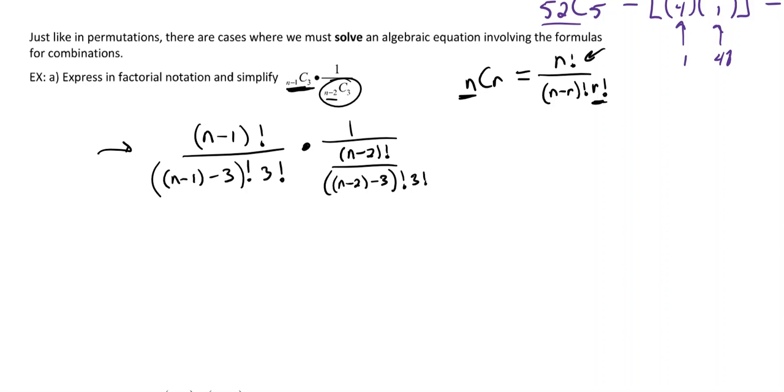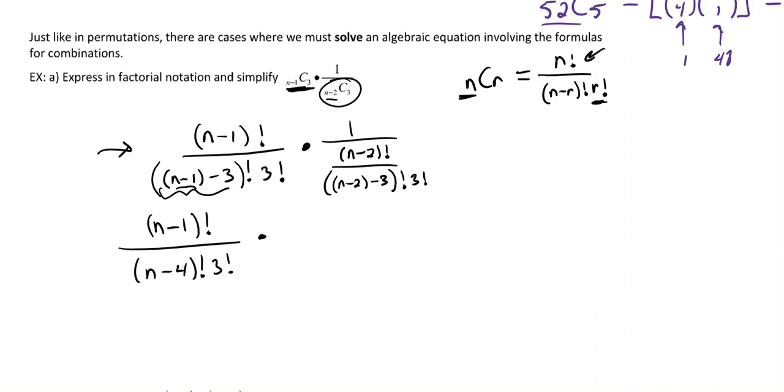So for the first one, it's looking okay. It's really just this part. I think we could clean this up, and then we'll have something like we did in the last unit where we can expand it out and then simplify. So I'm just going to write this again, simplifying that first one. This will be (n minus 1) factorial over, and this would simplify down to n minus 1 minus 3, which is just n minus 4 factorial. And then I've still got 3 factorial. Okay, that looks better.